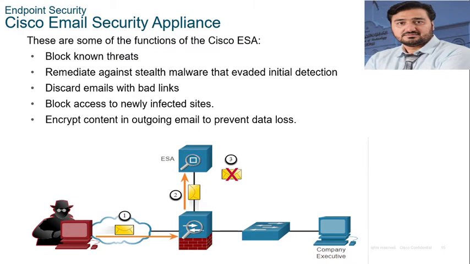According to the Cisco Intelligence Group in June 2019, 85% of all email sent was spam. That is a big percentage. Phishing attacks are a particular form of spam.